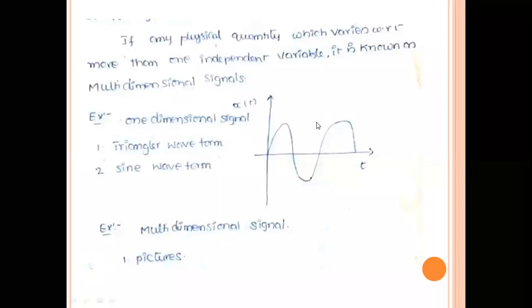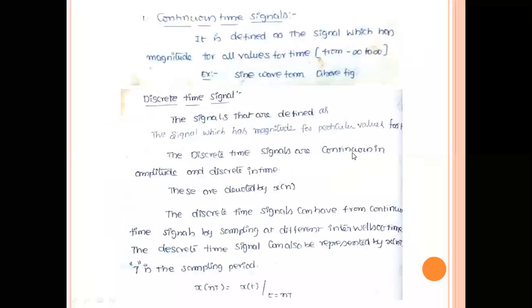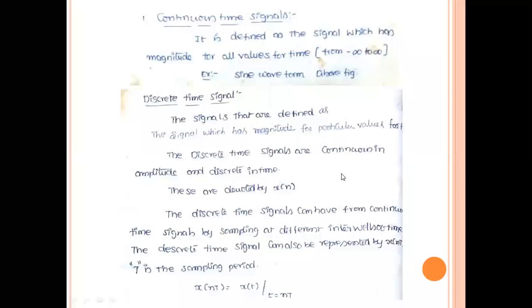See, this is the basic signal example: triangular waveform and sine waveform. You can take any as an example. A multi-dimensional signal example is a picture. We have seen the basic definitions of continuous time signal and discrete time signal. Here I forgot to tell you one important point, the representation. x of small t is the representation for the continuous time signal, and discrete time signals are denoted by x of n. In the PowerPoint presentation, I am placing my cursor at x of n.